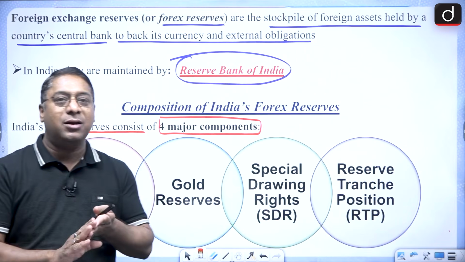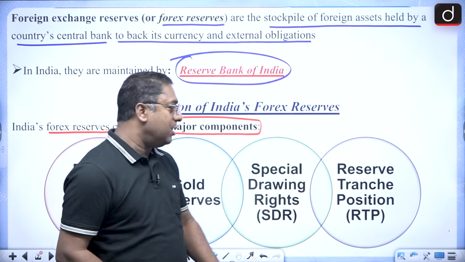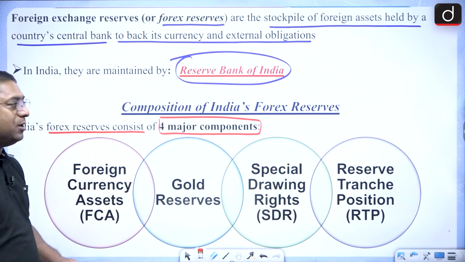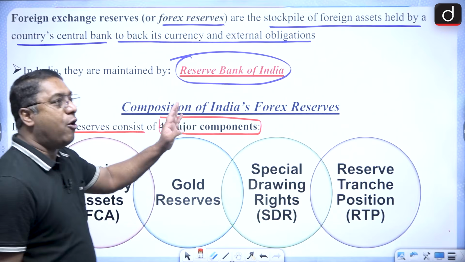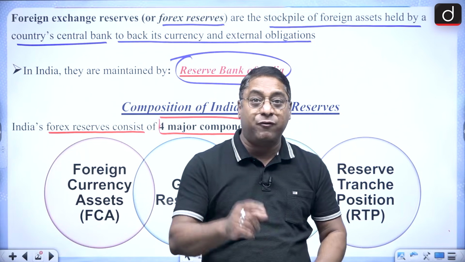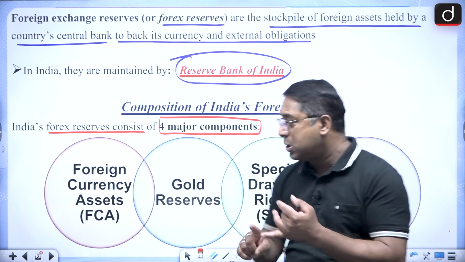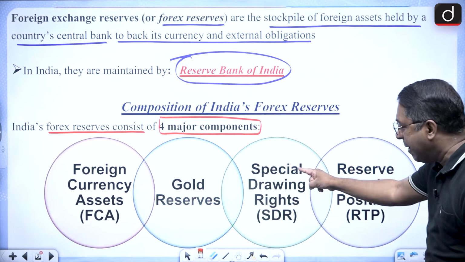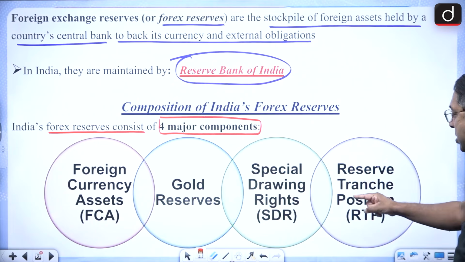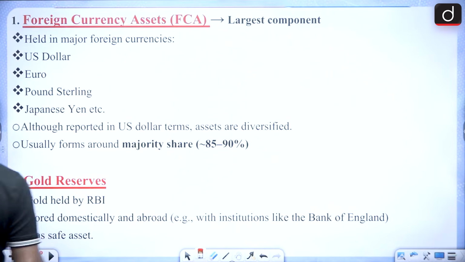And the fourth one is the reserve tranche position, that is RTP. So what are the four major components of India's foreign exchange reserve? You must remember it for your exams: foreign currency assets, FCA, gold reserves, special drawing rights, SDR, and reserve tranche position. Got it?